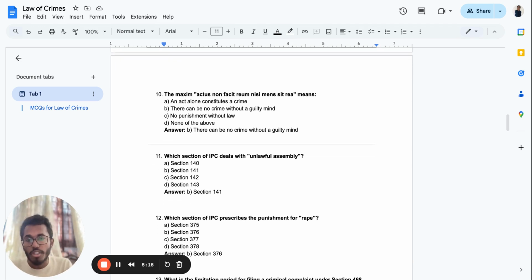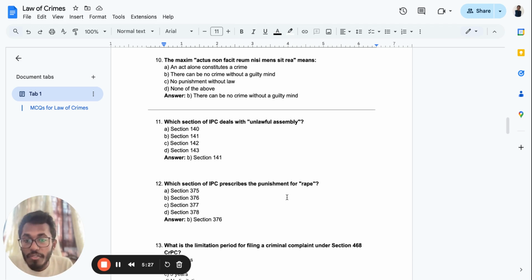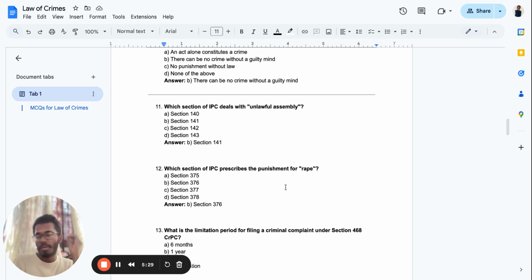Now, 11th question. Which section of IPC deals with unlawful assembly? Unlawful assembly, if you observe, comes under section 141. And I want all of you to mark it in your Bare Act and learn about this. Which section of the IPC prescribes the punishment for rape? And obviously, you should be knowing it. If you have done your law school, then you should be knowing it.